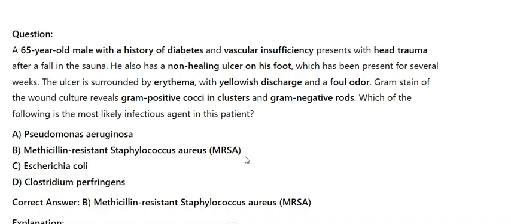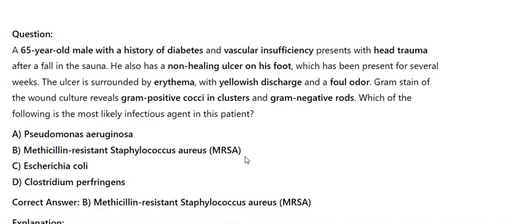The ulcer is surrounded by erythema with yellowish discharge and a foul odor. Gram stain of the wound culture reveals gram-positive cocci in clusters and gram-negative rods. Which of the following is the most likely infectious agent in this patient? A. Pseudomonas aeruginosa. B. Methicillin-resistant Staphylococcus aureus. C. Escherichia coli. D. Clostridium perfringens.